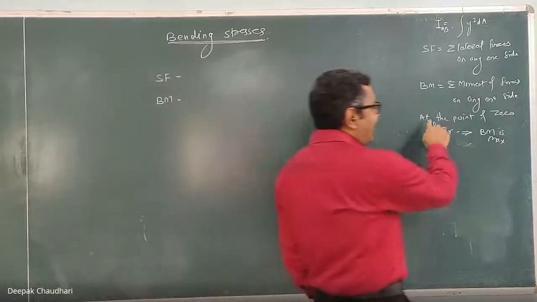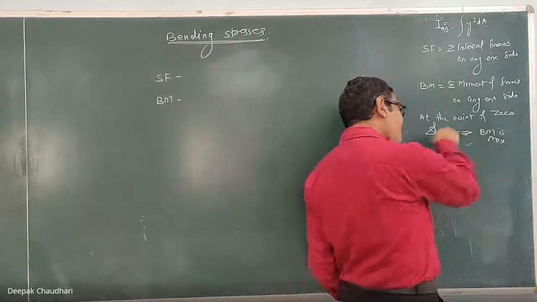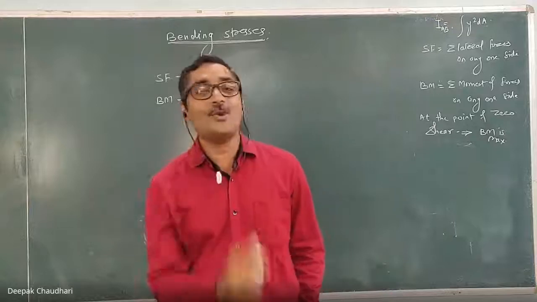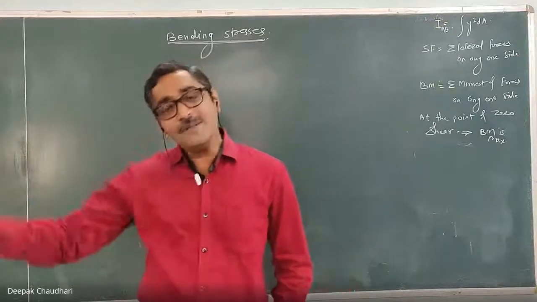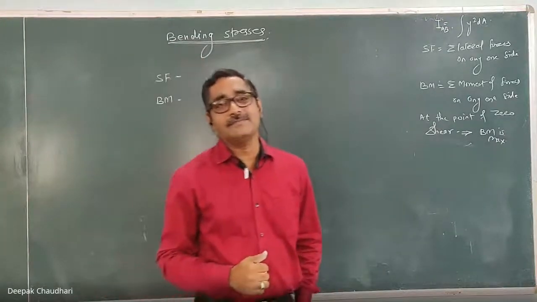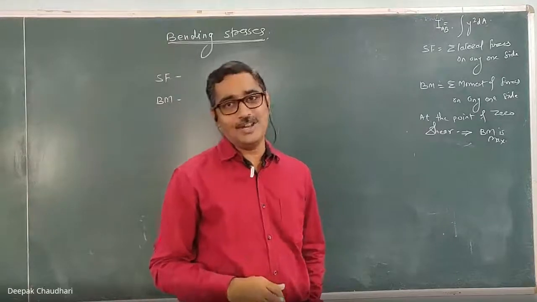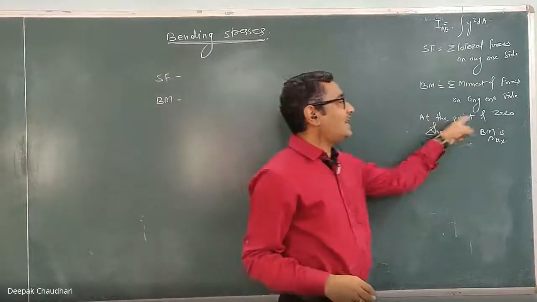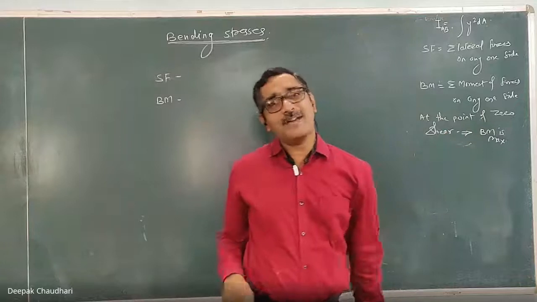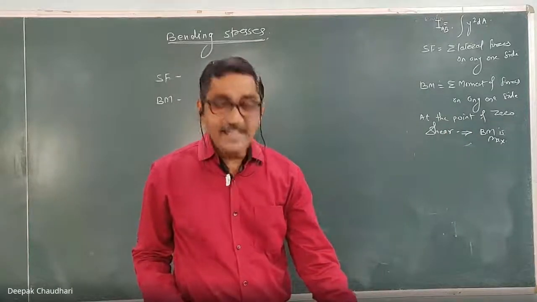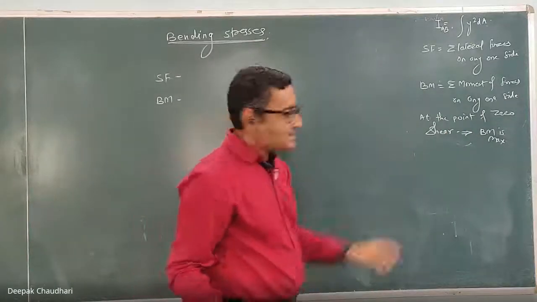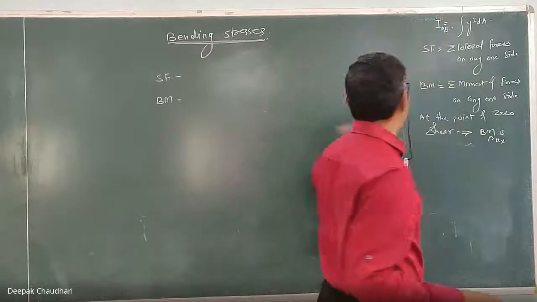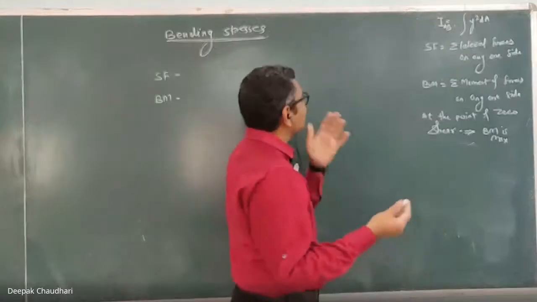And the point at which the bending moment is 0 is known as the point of contraflexure, where the nature of the bending stresses changes. I explained that point also to you at that time. So at the point of zero shear, the bending moment is maximum. Any doubt? Is that clear about the shear force and bending moment and these direct stresses, tensile, compressive?